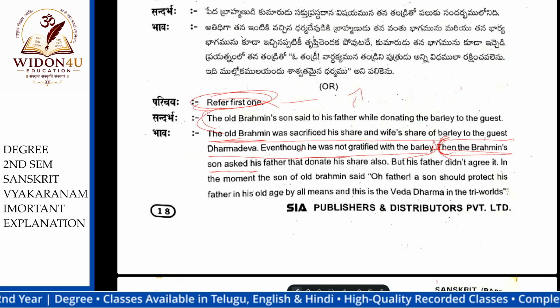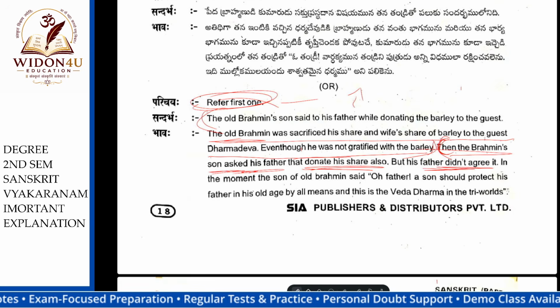The Brahmin asked his father, donate his share also. But his father didn't agree. Here in the previous loka, previous Sandarbhavakya, the Brahmin asked the wife. But here he is not asking the wife, the son asked the father, donate his share also, offer my share also. The father did not agree to it.